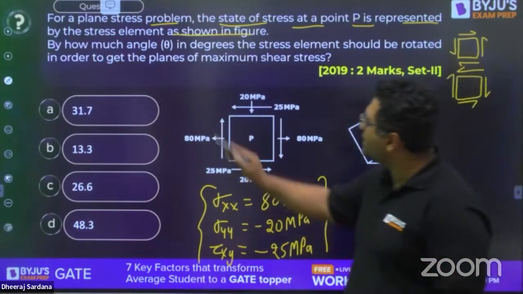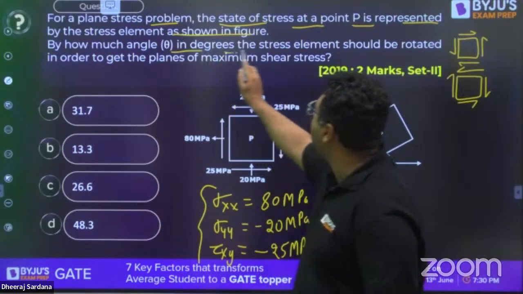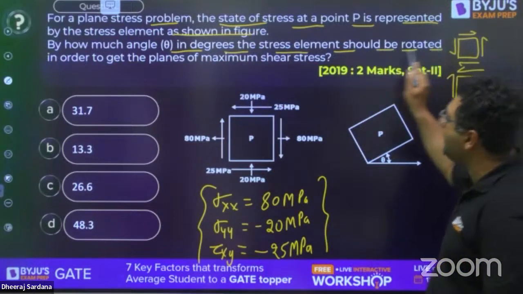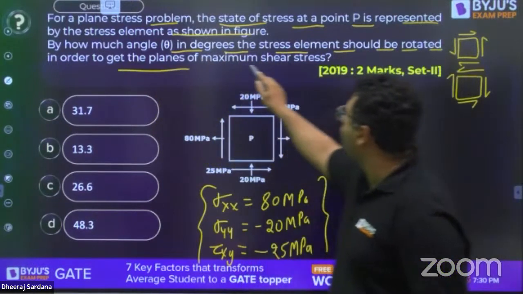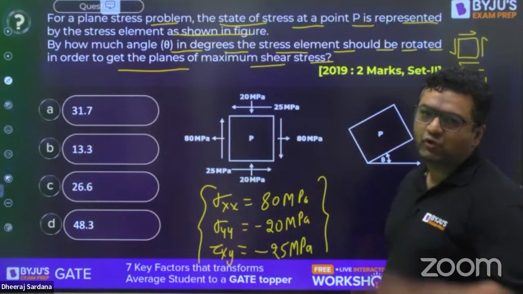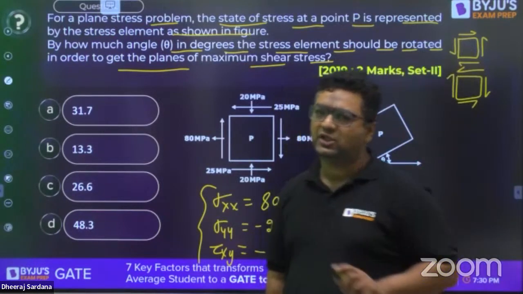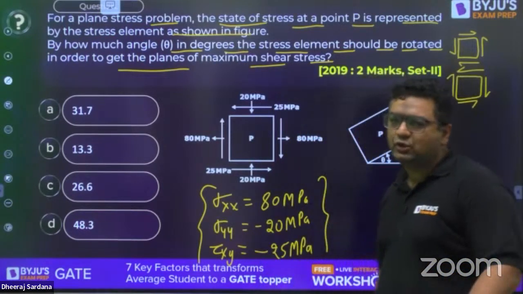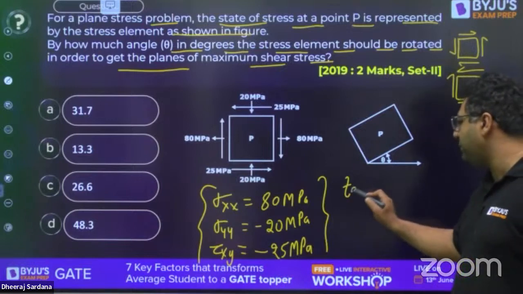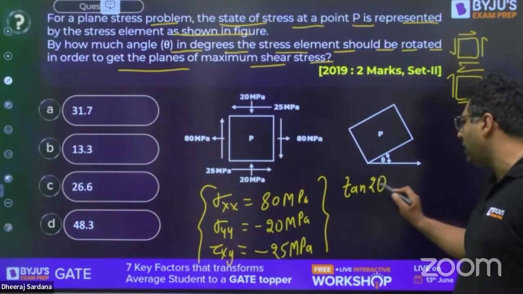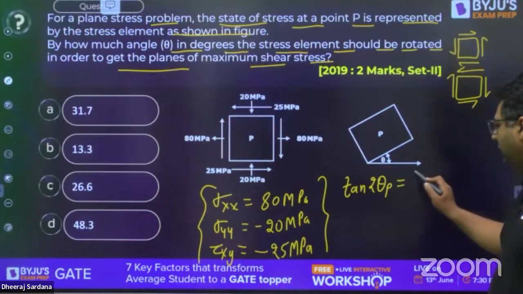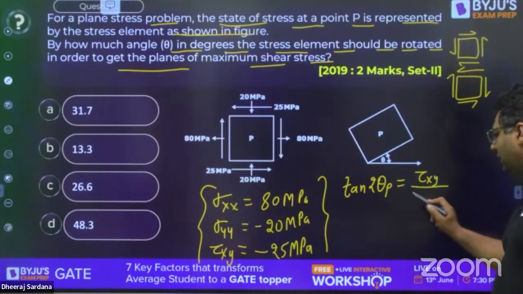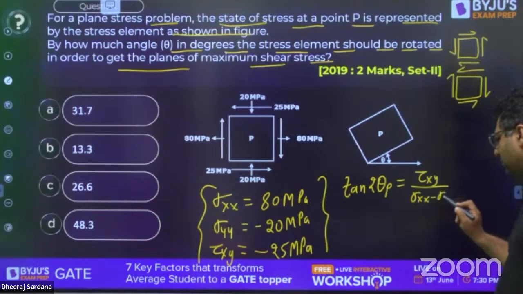Then they are asking by how much angle in degrees the stress element should be rotated in order to get the planes of maximum shear stress. So we need the planes of maximum shear stress. Now, the choice is yours. You can first go for the principal plane by this formula: tangent of 2 theta p is equal to tau xy divided by (sigma xx minus sigma yy) by 2.